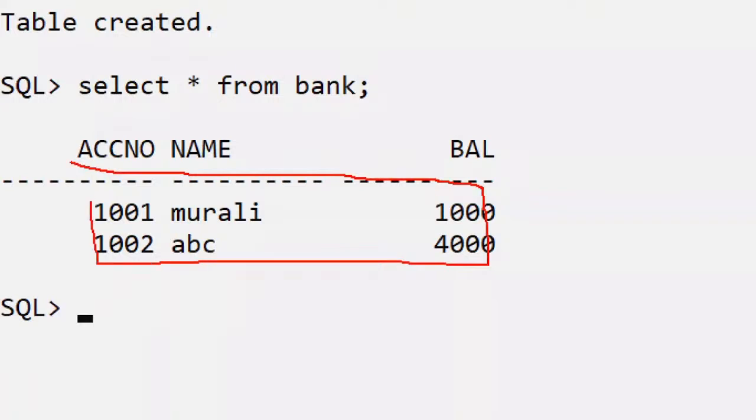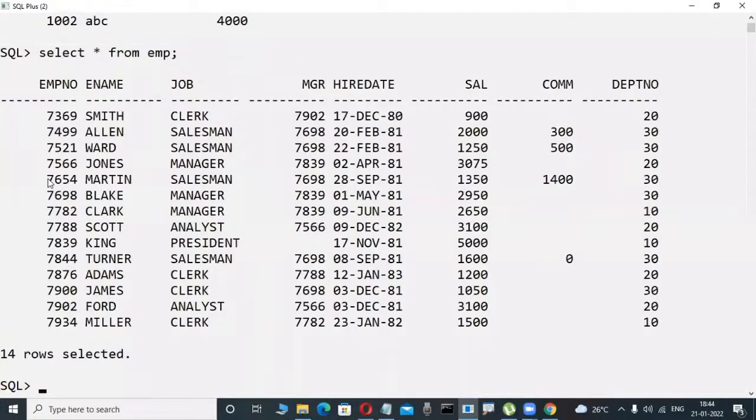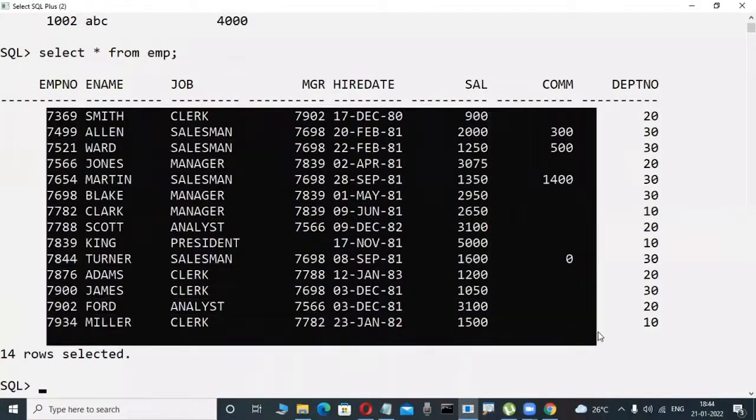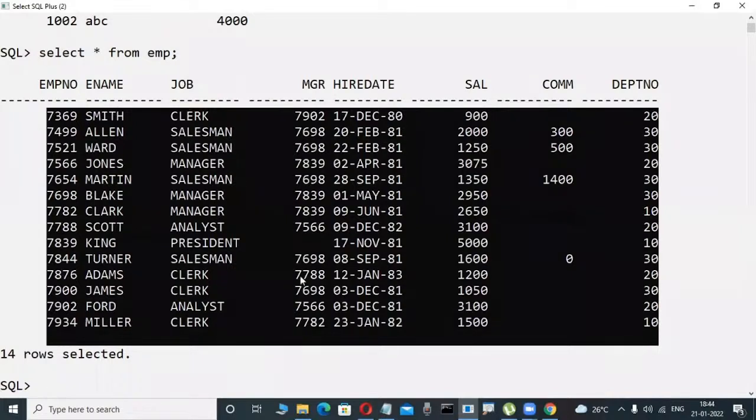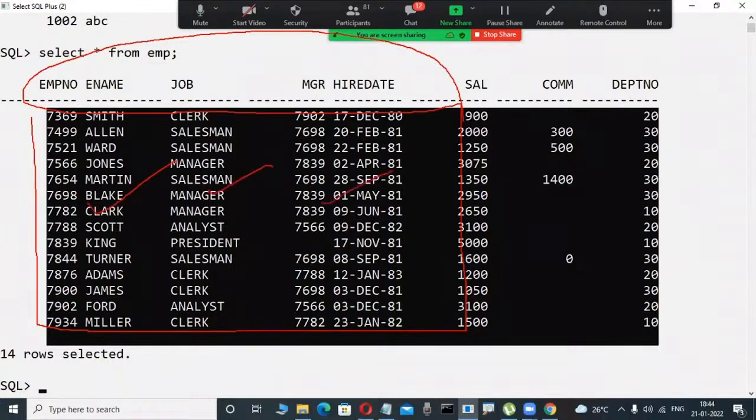Table format. Suppose, yesterday, did anybody observe a big table I was typing here like this? It is a structured collection of data, is it there or not? This is the logical side we are talking about. Or table format, because tables, views, procedures, functions, triggers, these are well known to developers. A database is a place that stores a structured collection of data, because we are learning the relational database and its logical side only.